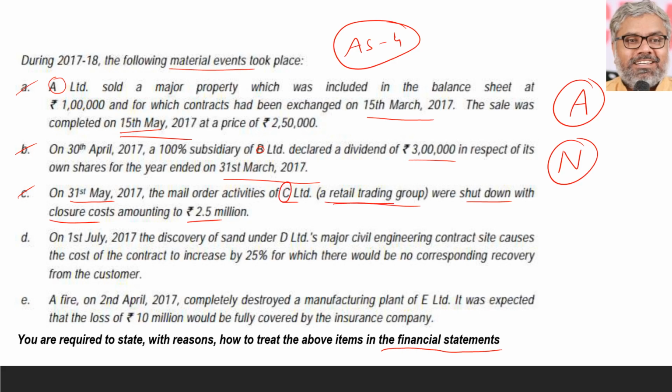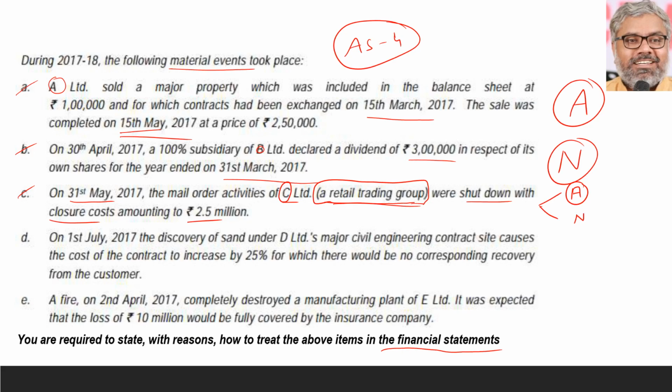It is a retail trading group. We don't know whether they are doing retail trade only physically or only through mail orders like Amazon, Flipkart. That detail we don't know. So what should we write? Both we should write. It will become an adjusting event if this event affects the going concern.